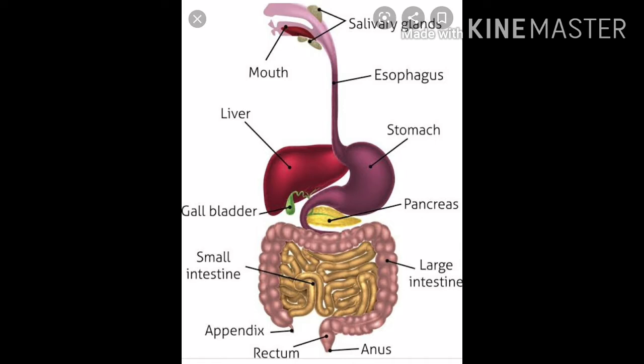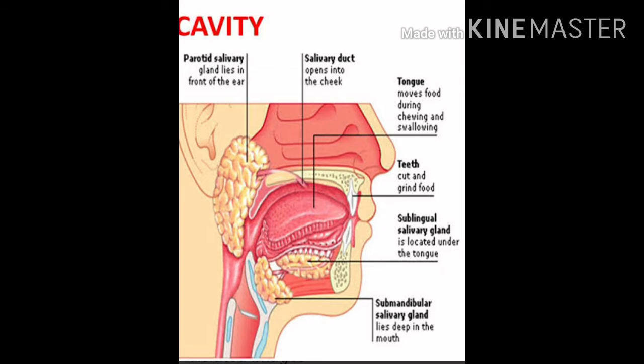Now, food enters into the mouth. The cavity present in the mouth is called the buccal cavity. In the mouth, teeth and tongue are present. The food is cut and crushed by our teeth and mixed with saliva to make it wet and slippery. This process is called mastication.